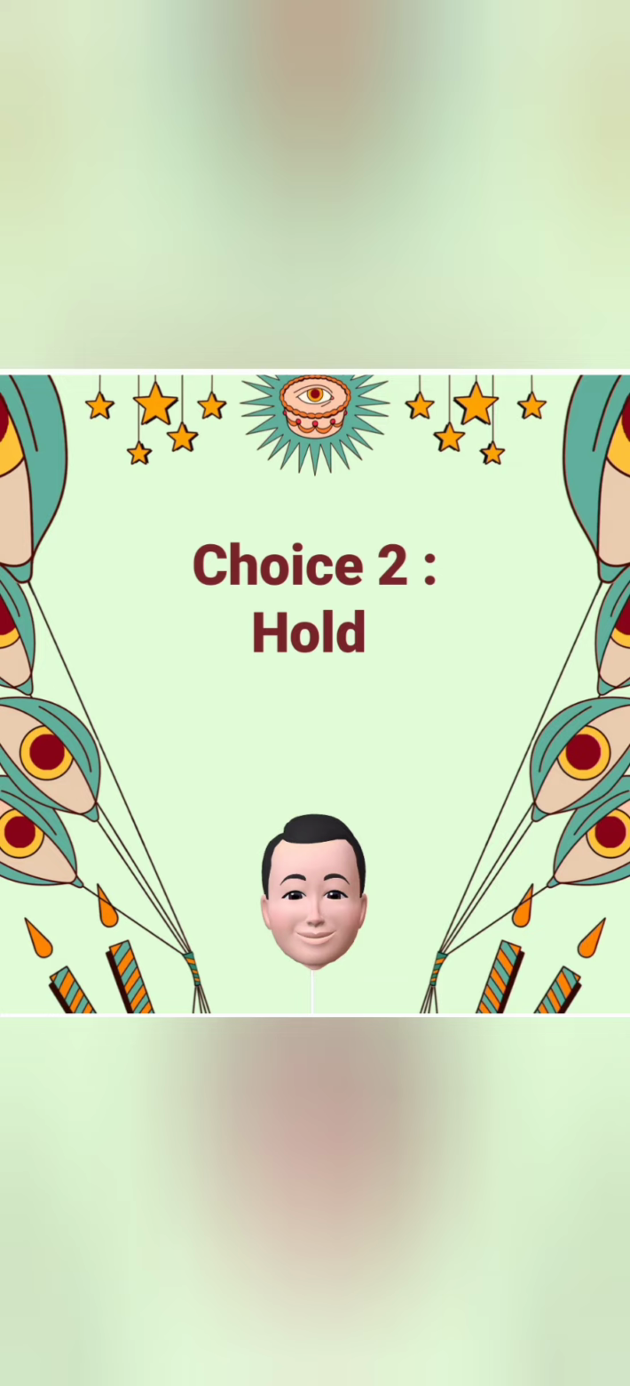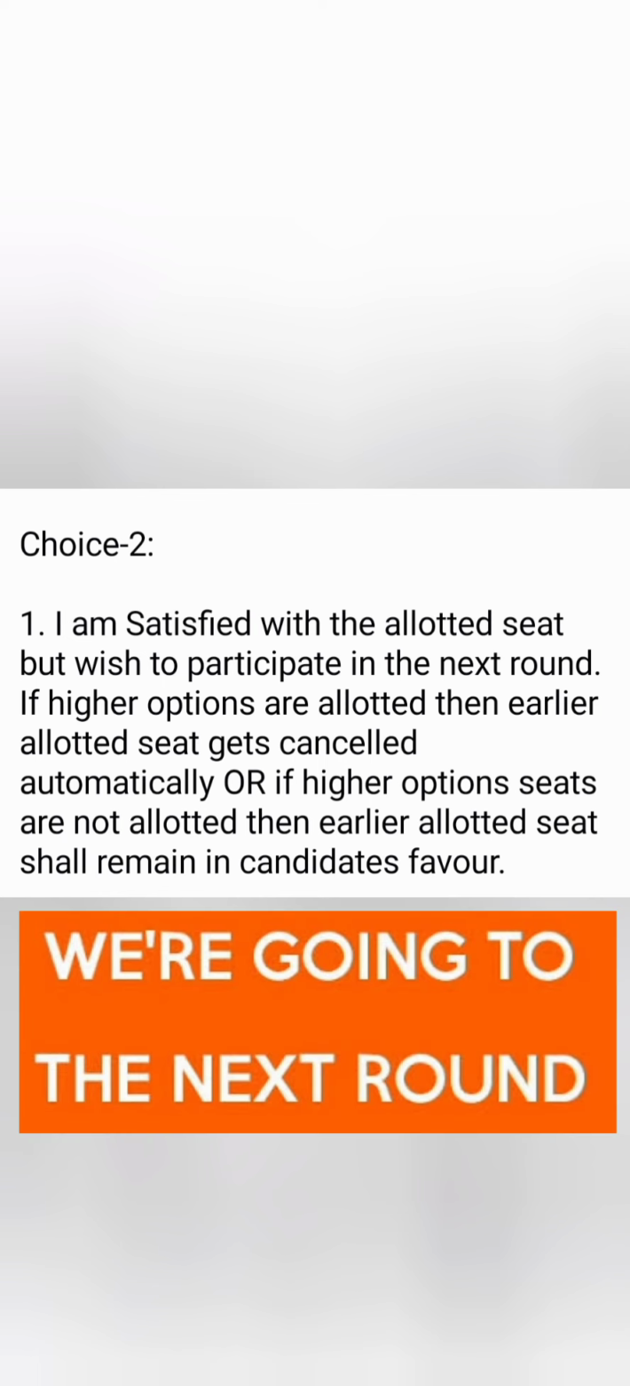Now the choice is choice number 2. You are not the happiest person in the world, but it says that I am satisfied with the allotted seat, but I wish to participate in the next round of counseling. So it is very clear that after round 1 you want to go for round 2 for a better seat, right? So in this case, if in round 2, you are allotted a higher option,